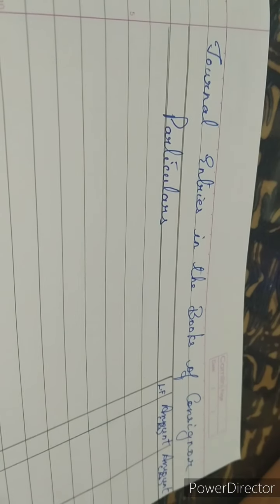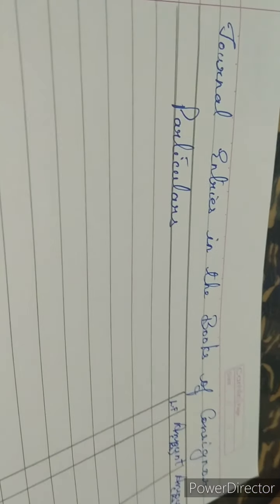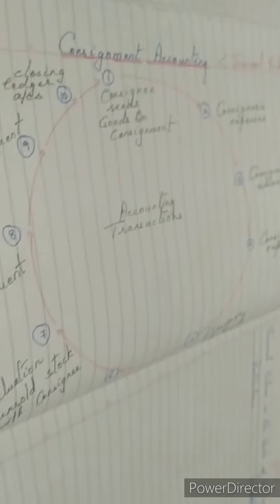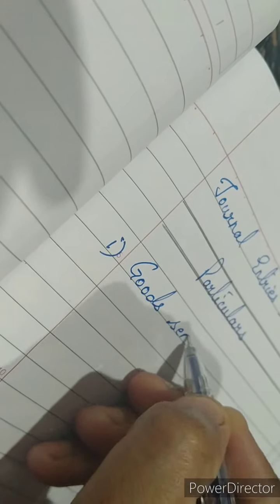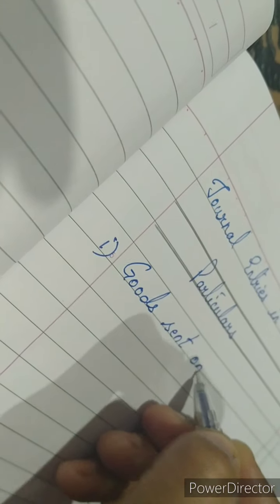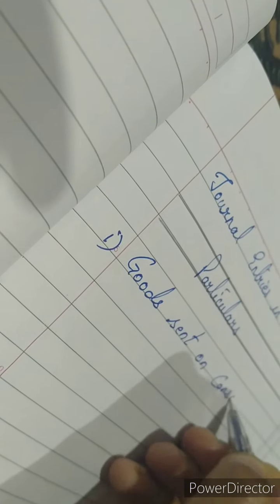Okay, to begin with our journal entries, I have already put the heading: journal entries in the books of the consignor. We have the particulars, ledger folio, and amount in rupees. Now, yesterday in the cycle, I hope you all remember it, the first journal entry was when the goods are sent on consignment. Okay, so goods are sent on consignment.